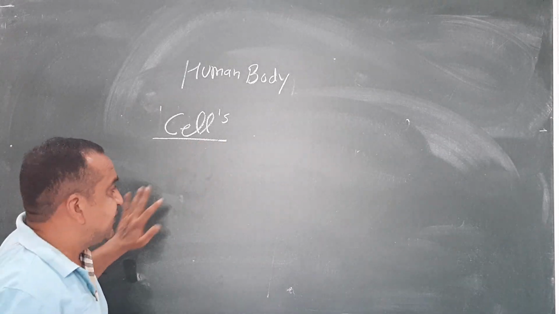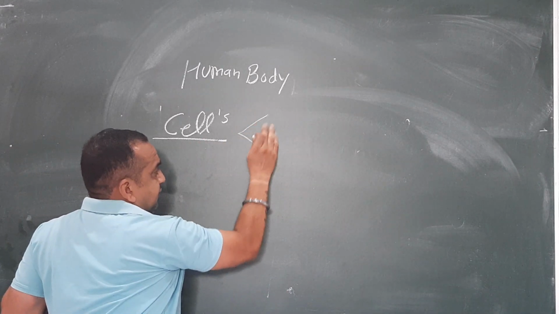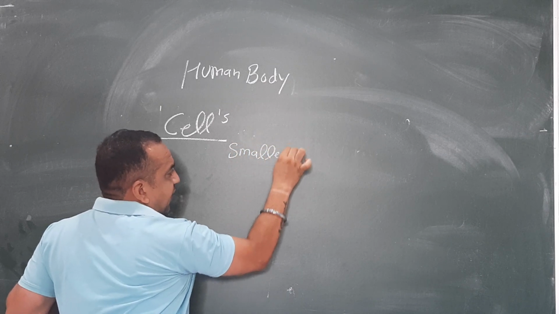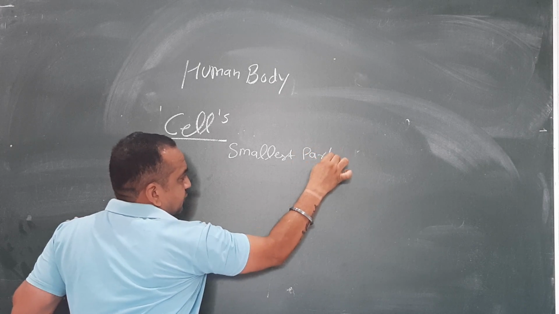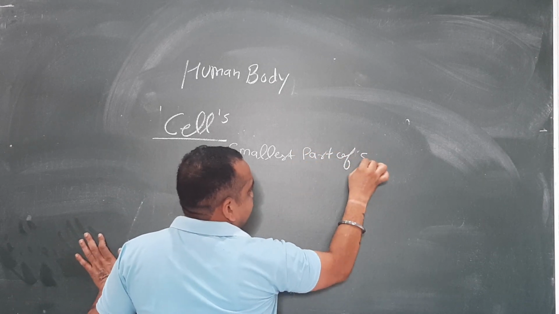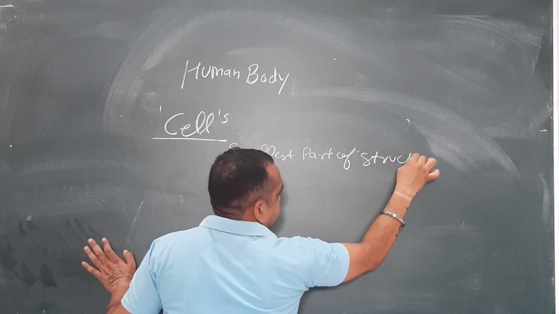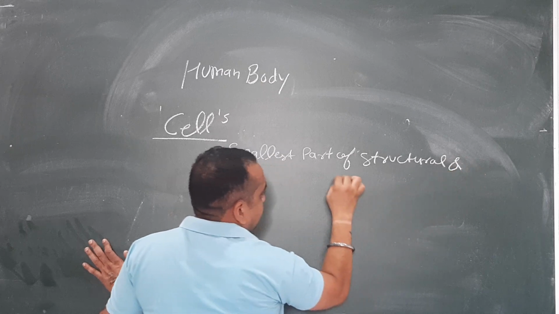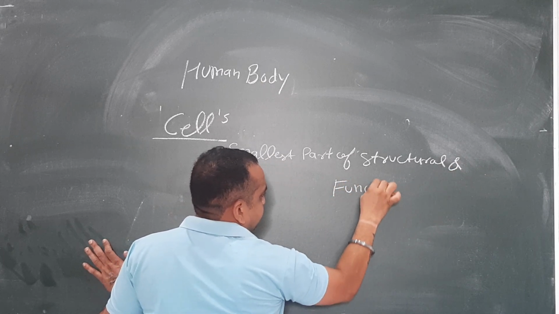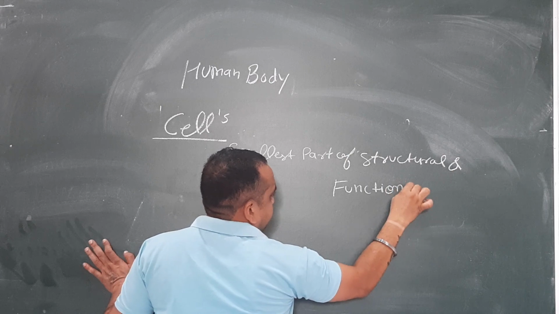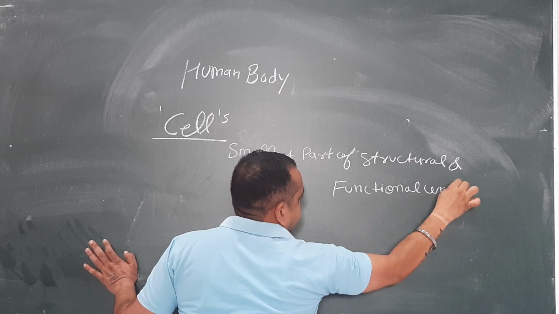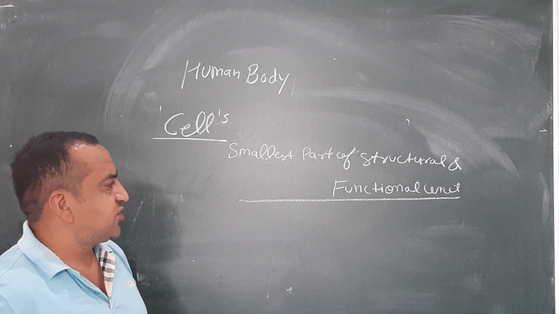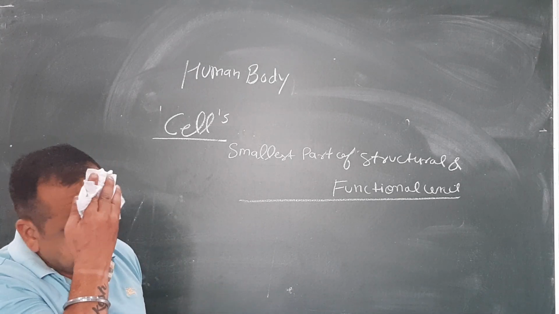Cell definition: the smallest part of structural and functional unit. The cell is the smallest structural and functional unit, and it is called a cell.